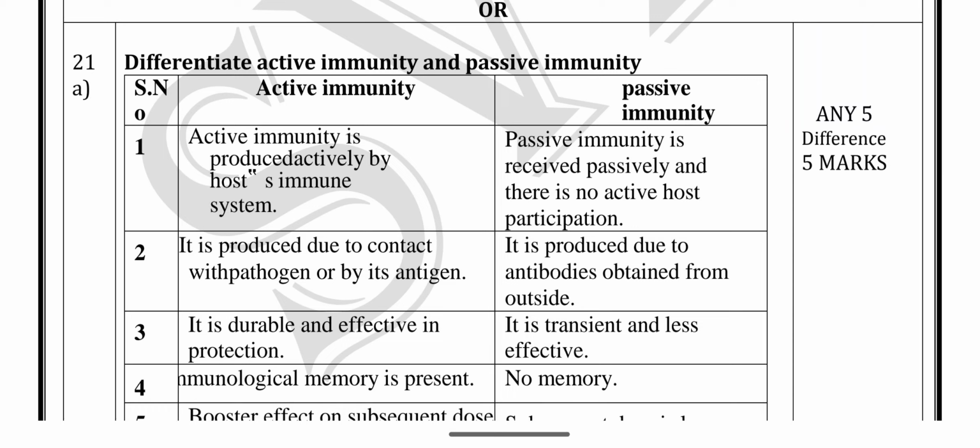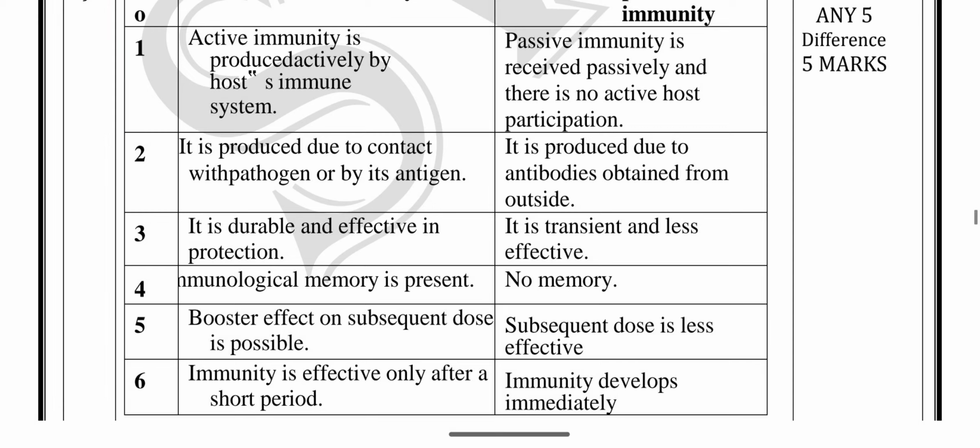Active immunity analyzes the particular pathogen or antigen to try to kill it. Passive immunity is due to antibodies obtained from outside. We have to analyze the particular antibodies and give them to the body. Active immunity is durable and effective in protection. The human body has to analyze the particular pathogen, recover and kill the pathogens.